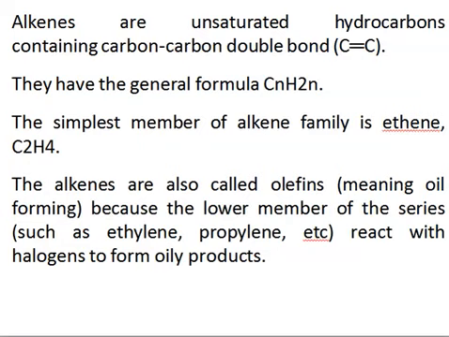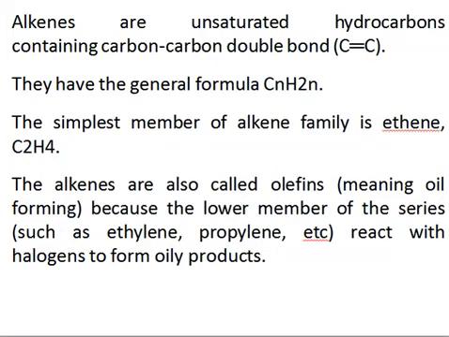And in case a molecule has one or more than one double or triple bond, then in such cases we say that the hydrocarbon is unsaturated. While in case a hydrocarbon has all the bonds as single bonds, if all the bonds between carbon and carbon are single, then we say this hydrocarbon is a saturated one, right? So alkenes are the unsaturated hydrocarbons that contain a carbon-carbon double bond.